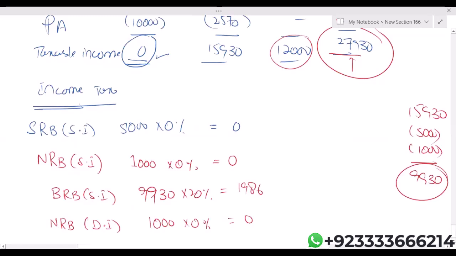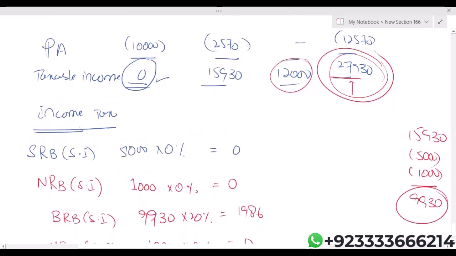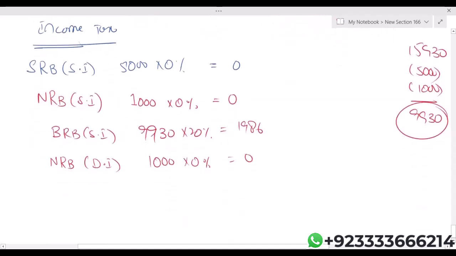Why basic rate band? Because look at the total taxable income, which is just 27,930. So everything actually falls in the basic rate band. Basic rate dividend income 11,000. Basic rate in case of dividend income is 8.75%.